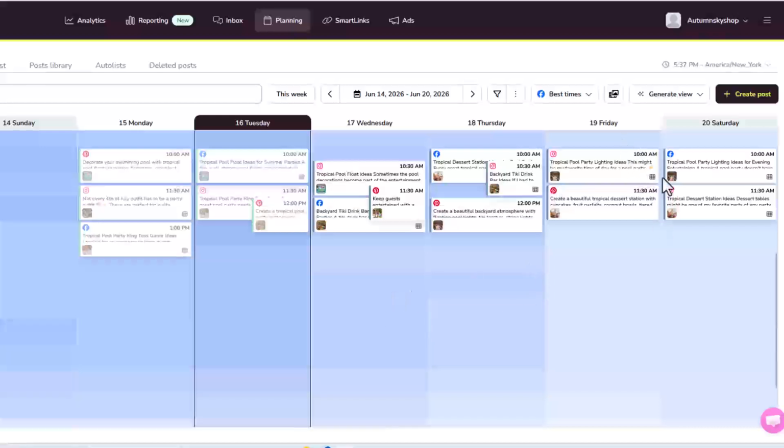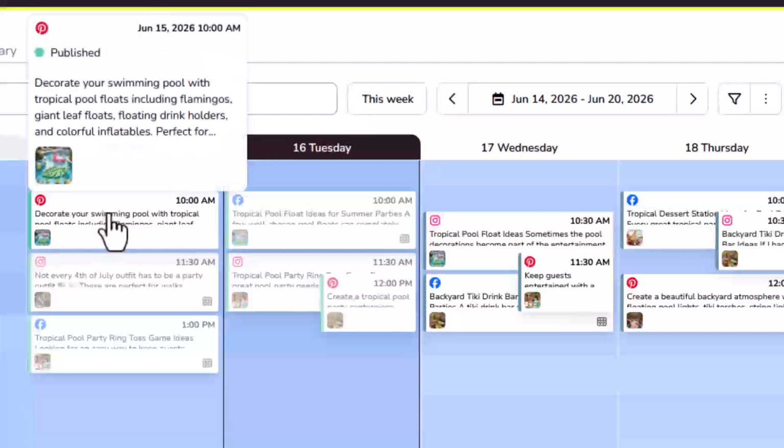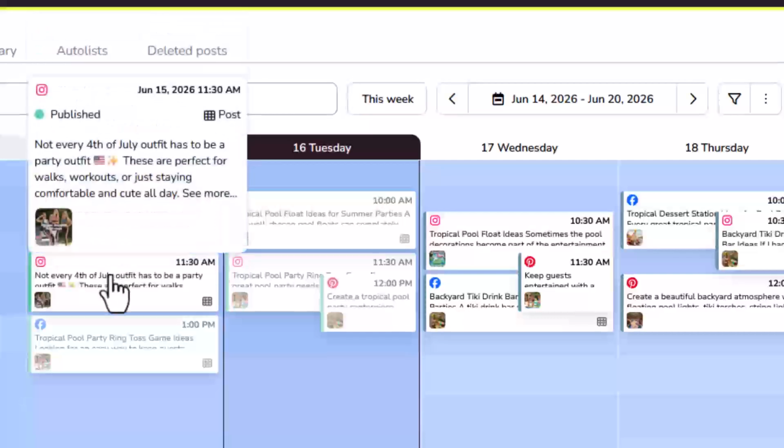But right now, I'm worried about filling this up in Pinterest, and I don't really like going days, and you can see I missed Sunday back here, where I'm not posting something at least in Pinterest. So what I did is each one of these is different. It's a different product. You can see that by this little tiny picture over here. And then here, there's another one, and this is about something for the 4th of July.